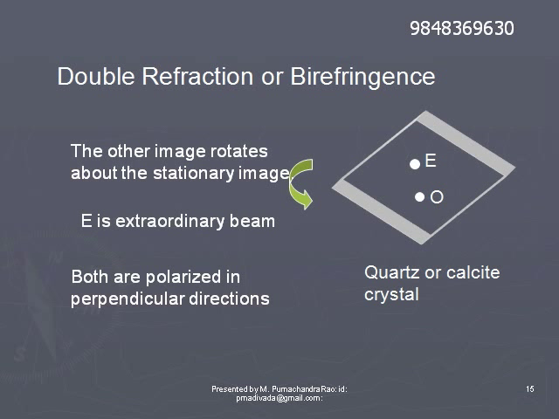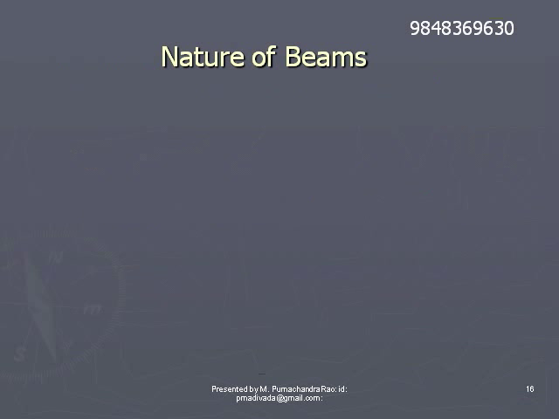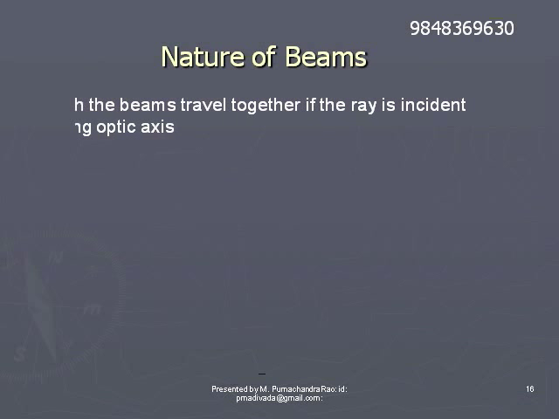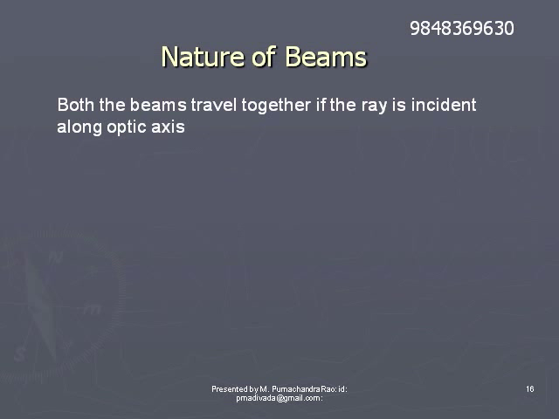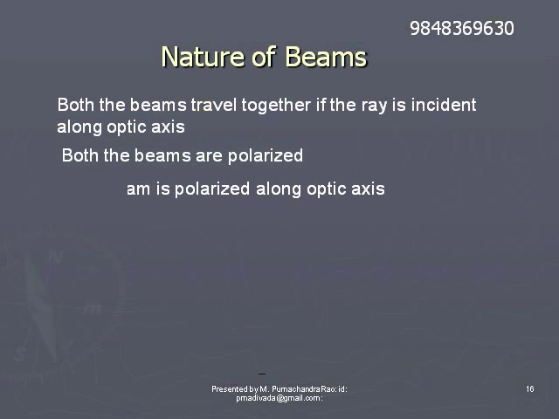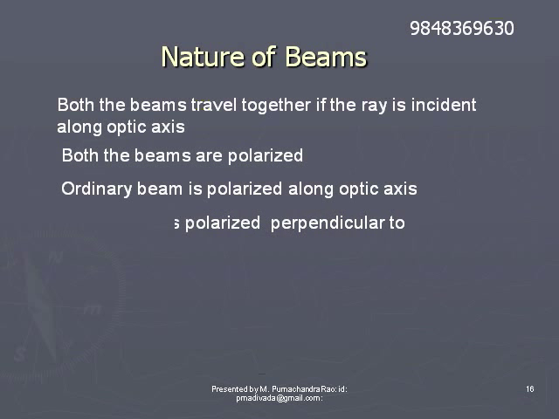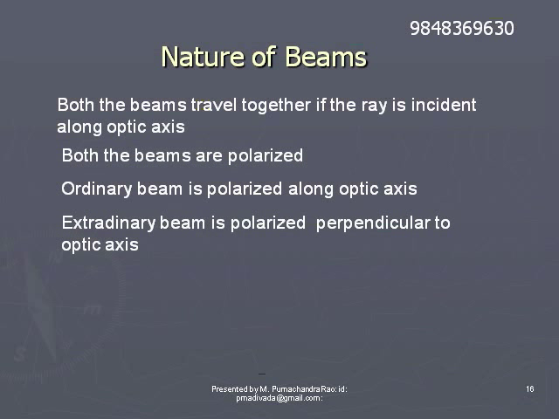Both these light beams are polarized. Both the rays travel along the same direction if the incident ray travels along the optic axis. So these two dots coincide if the rays are traveling along the optic axis.